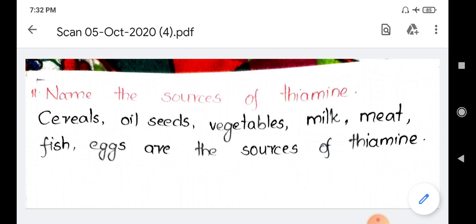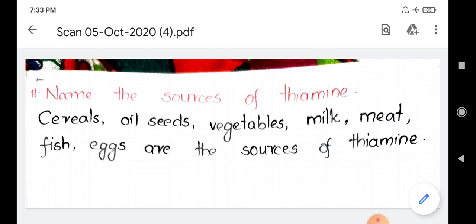Name the sources of thiamine. Vitamin B1 is called thiamine. So where do we get this thiamine? From which food materials? Cereals, oil seeds, vegetables, milk, meat, fish, and eggs are the sources of thiamine. If you take these things properly, then the person will not have a deficiency of vitamin B1, or will not get the disease called beriberi.